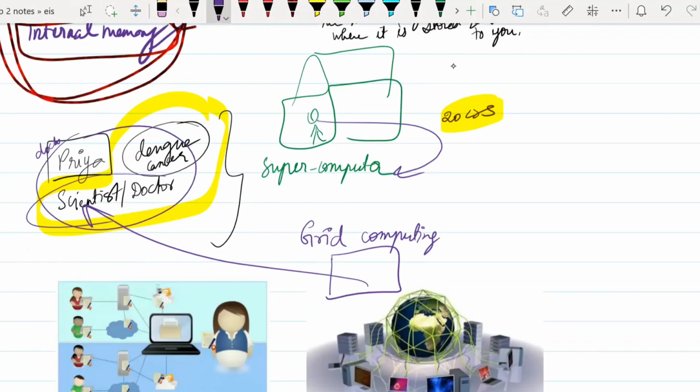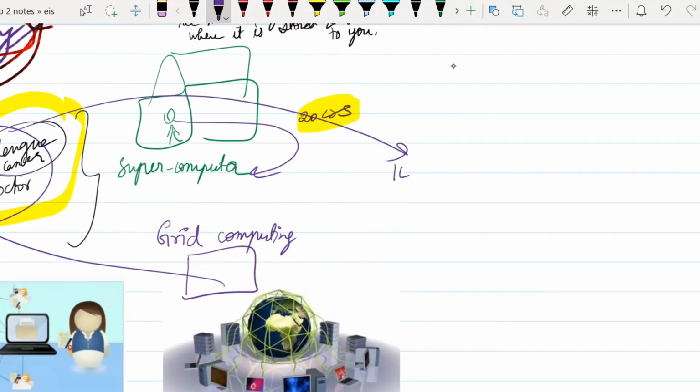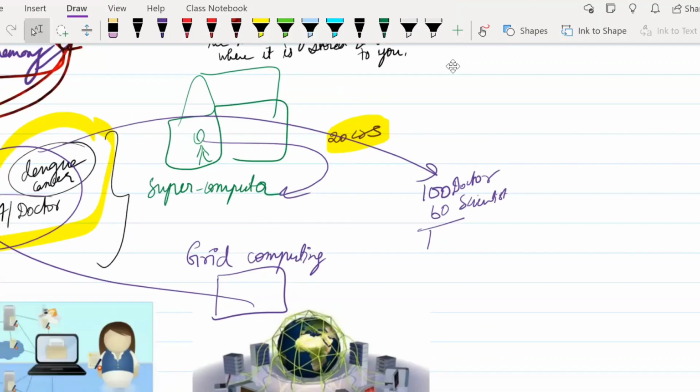So there are a lot of people in your community. Now just imagine, suppose Priya has around 100 doctors as friends and around 60 scientists as friends. So this comes to a total of 160 people. So she in total has around 160 people who know her, and all these 160 people have their own computers or laptops.